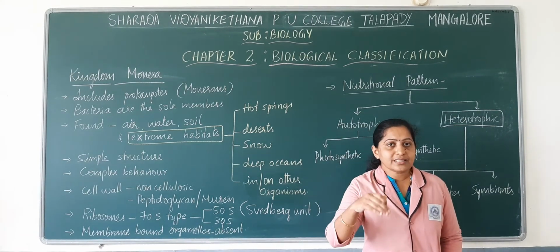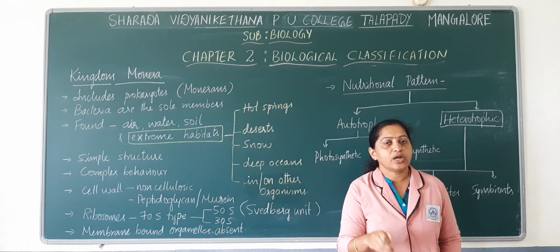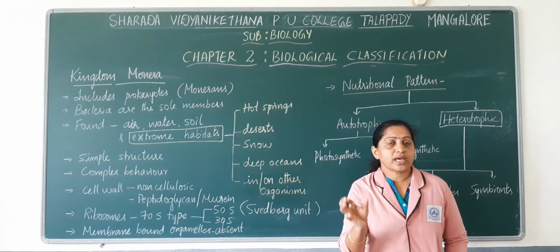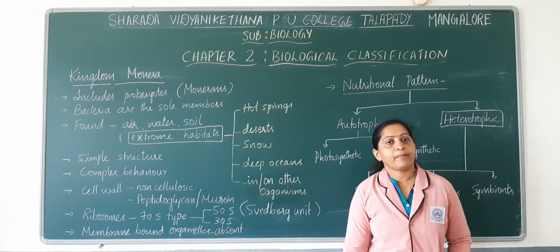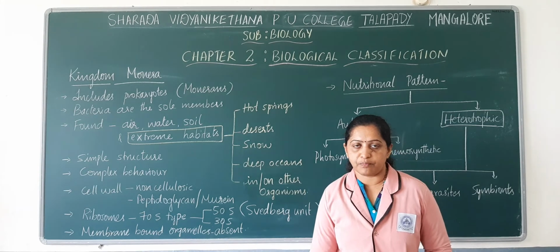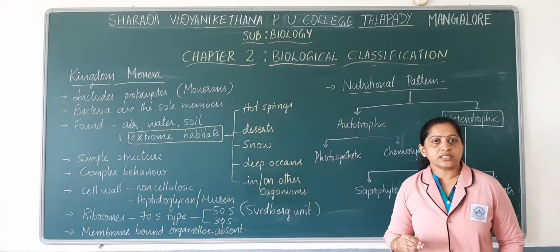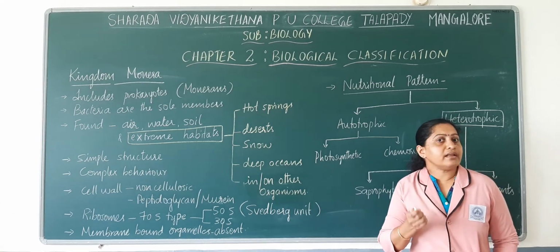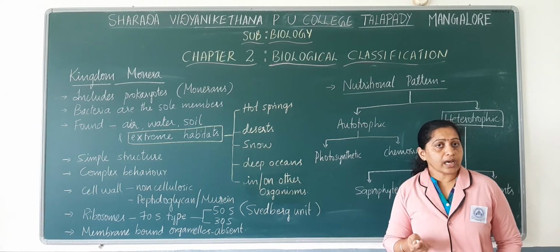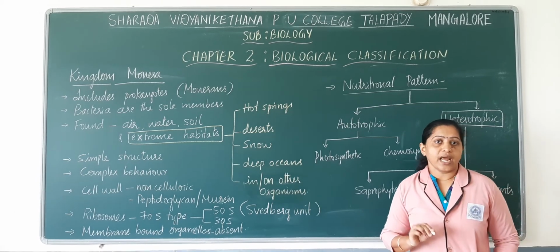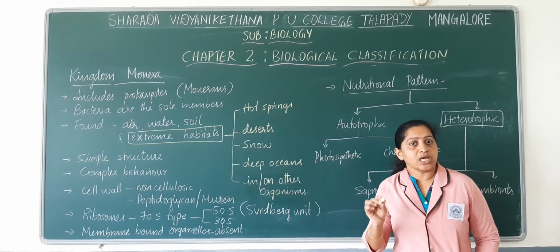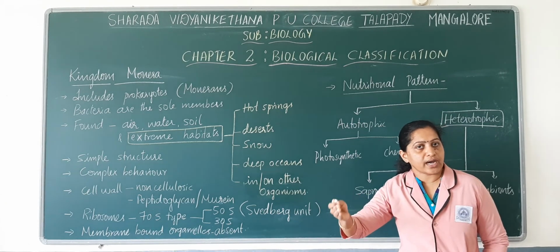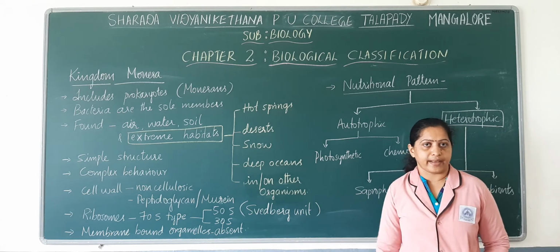On whichever organism they are present or dependent, from those organisms they will derive the nutrition. So such organisms are called parasites or parasitic mode of nutrition. And those monerans which live inside the body of another organism and derive nutrition are called endoparasites, and those organisms which survive on the body or on the surface of the body of another organism are called ectoparasites.